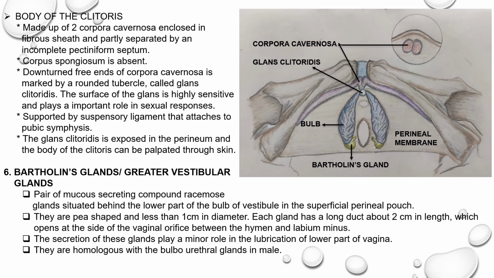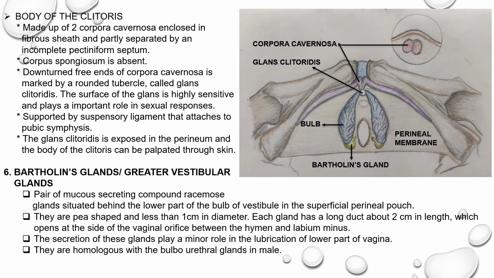The downturned free ends of the corpora cavernosa are marked by a rounded tubercle called glans clitoridis. The surface of the glans is highly sensitive and plays an important role in the sexual responses. In this diagram, you can appreciate, in the midline above the urethral orifice, the glans clitoridis.